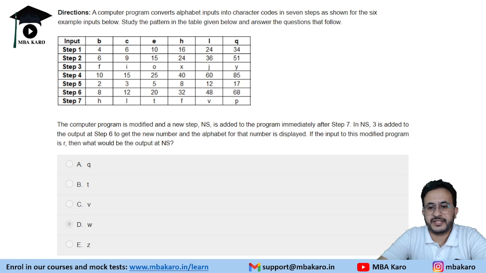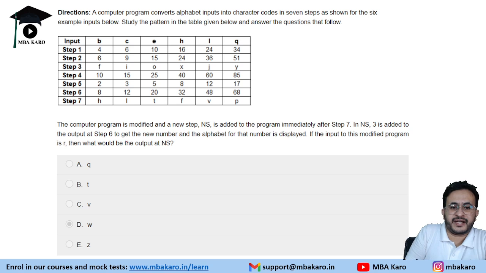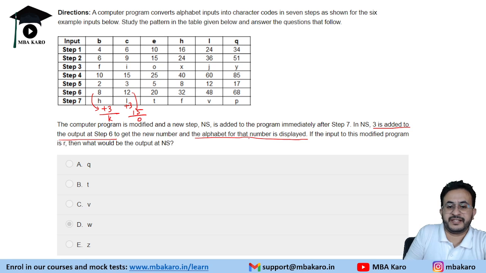The computer program is modified and a new step NS is added to the program immediately after step 7. In NS, 3 is added to the output at step 6 to get the new number, and the alphabet for that number is displayed. So if the output is 8, then it will be 11, and 11 means K. Similarly, if the output is 12, we add 3, it becomes 15, which is O. So basically, it says step 6 plus 3.